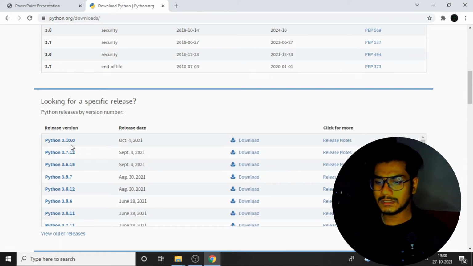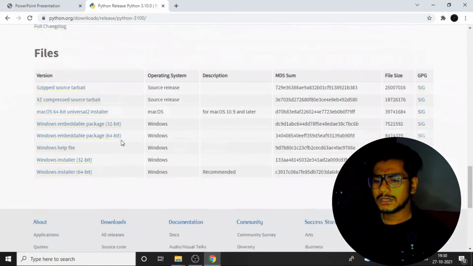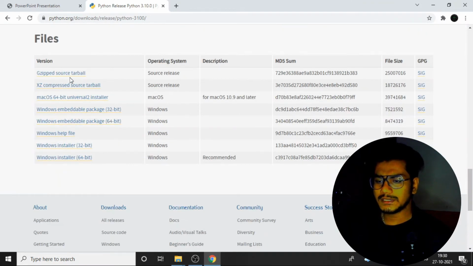Now Python 3.10 has been launched, on October 4th. Okay, so I'll click on this 3.10. I'll go a little bit down. Here I am having the versions of Python. It is telling me whichever particular version you want, you can just download from here.